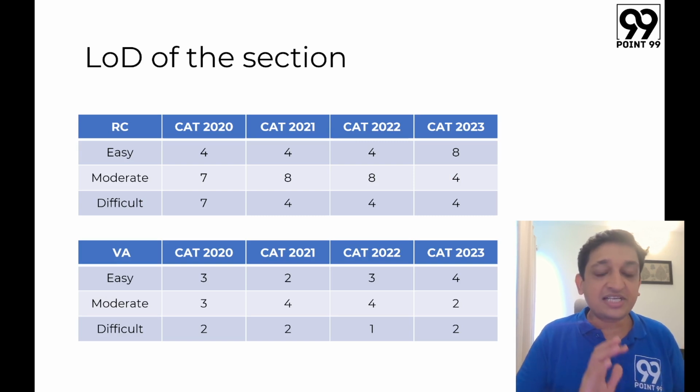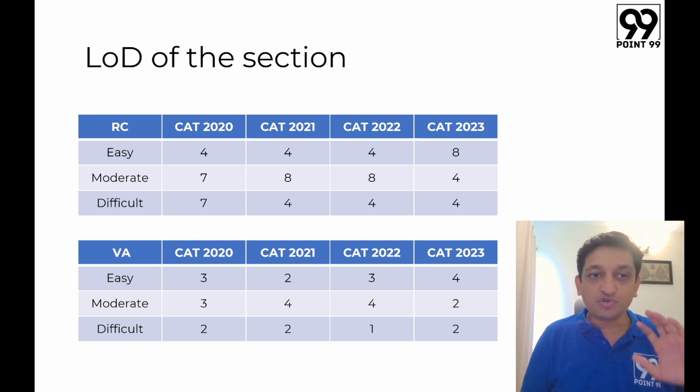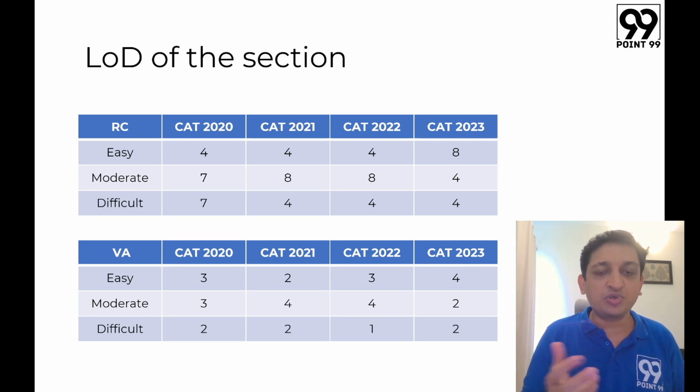अभी इसके अंदर अगर मैं सेक्शन की LOD देखूं, the level of difficulty of the section, if you have a look at it in terms of the RC part and the VA part, I have separately written these two because ये दोनों जो होते हैं ना वो distinct components होते हैं of this VARC section. Now if you look at the RC side of things, CAT 2020, 21, 22 अगर 3 साल से देख लो तो more or less जो pattern है वो same रहा है. CAT 2020 के अंदर ज्यादा क्वेश्चंस आए थे. सो इन टर्म्स ऑफ द VARC सेक्शन देयर वर 26 क्वेश्चंस दैट वर प्रेजेंट इन CAT 2020, जिसमें से 18 क्वेश्चंस जो थे वो RC साइड से थे.